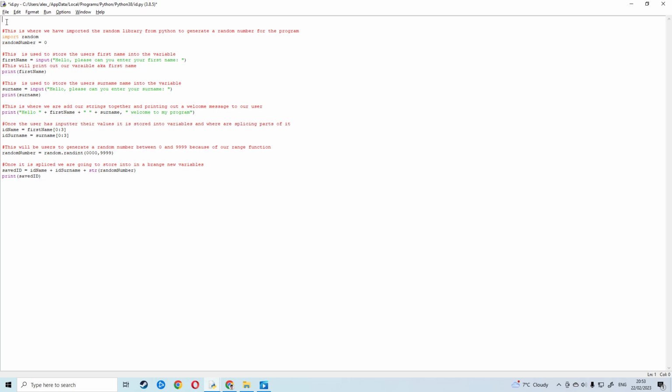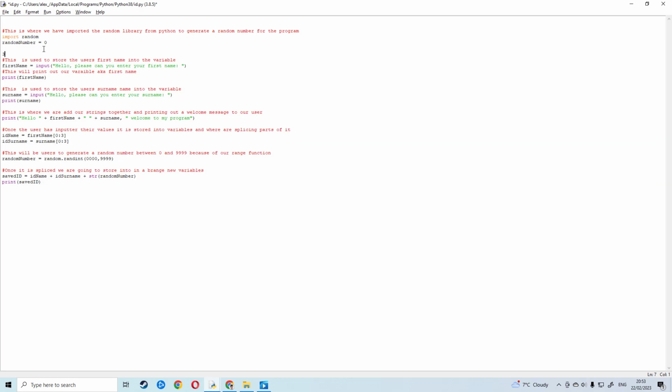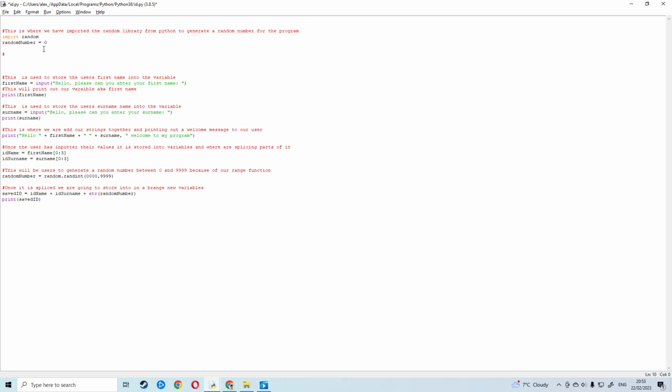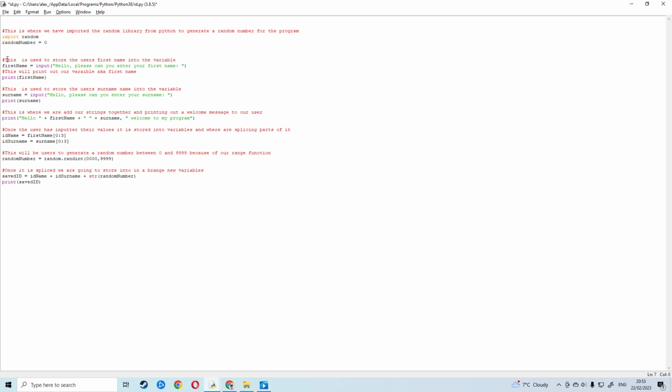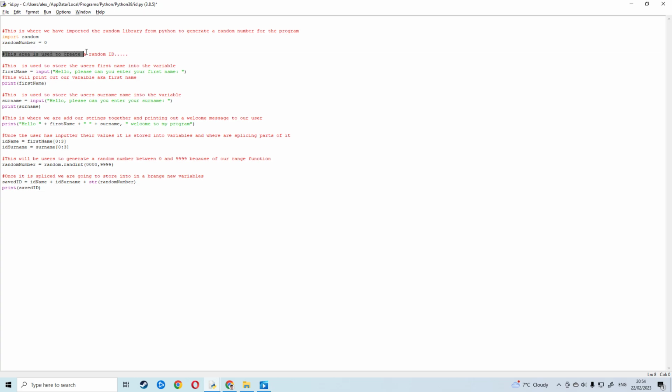What you can do is just the very top of this section, for this area, we can just say a nice little mini paragraph, and you can explain it here. Okay, so it's used to make a random ID. And then make sure you just go into your own words, and this is where you're going to type everything out. And there we have it. That's our distinction criteria for this section, and we're going to move on to the next bit.